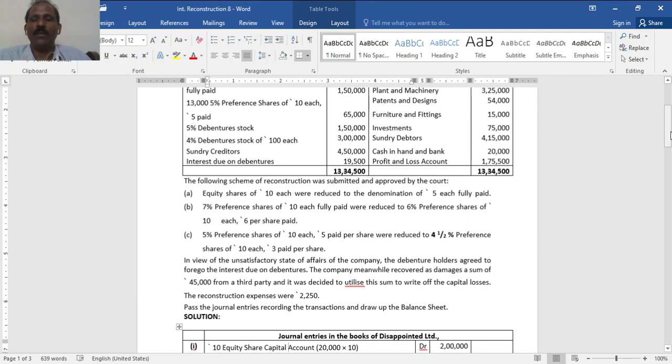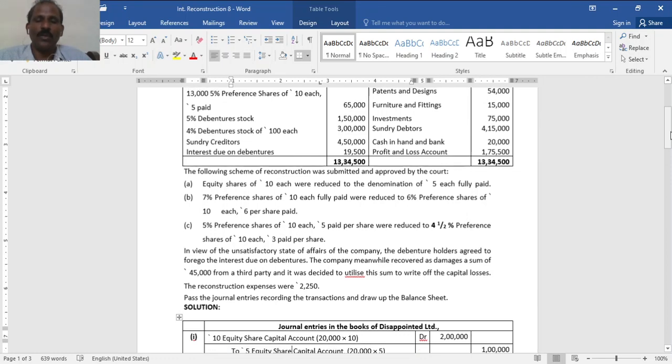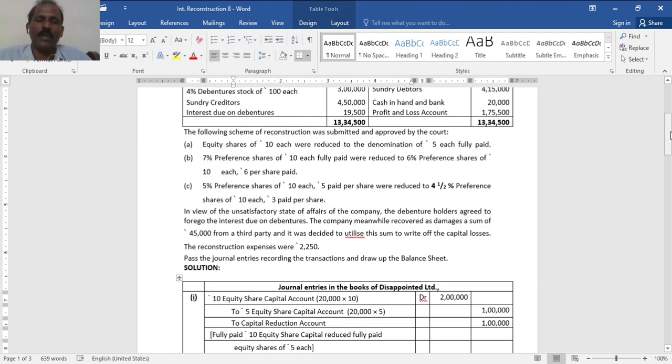The company meanwhile recovered as damages a sum of rupees 45,000 from a third party. It is a profit. And it was decided to utilize this sum to write off the capital losses. So, transfer to capital reduction first. The reconstruction expenses were rupees 2,250. So, you have to give effect to reconstruction or capital reduction account also.